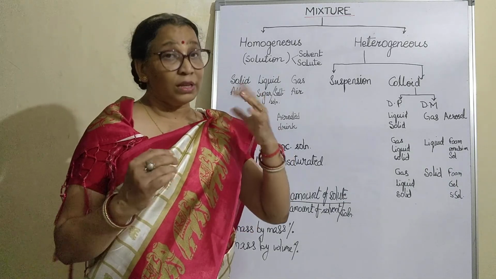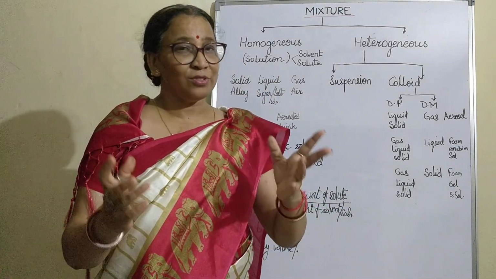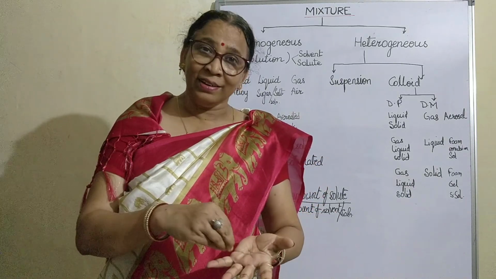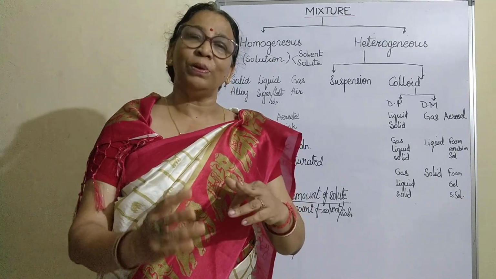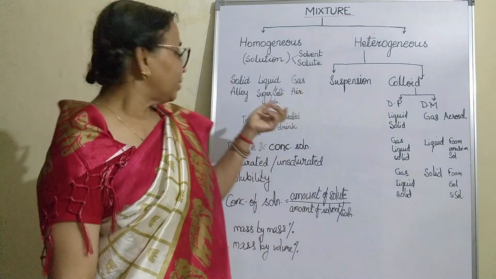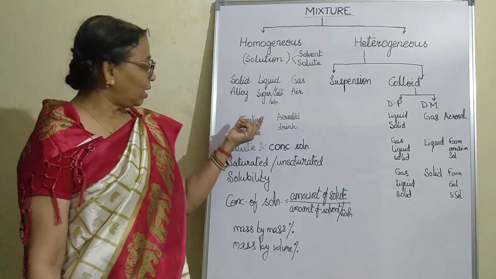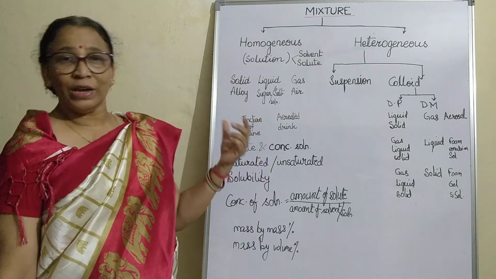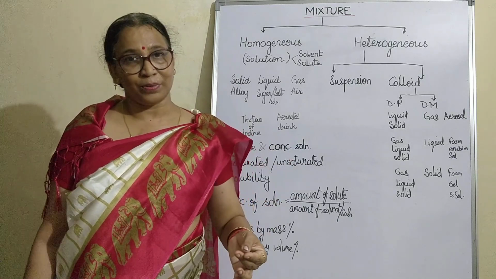The substance in which we are adding is called the solvent, and the substance which we are adding to make the solution is the solute. Solute plus solvent is solution. So in tincture of iodine, iodine is the solute and alcohol is the solvent. Here the solid is dissolved in liquid.